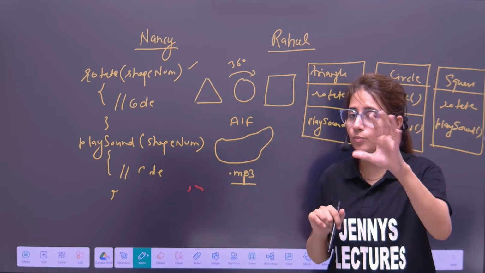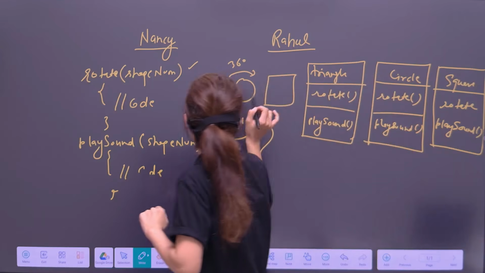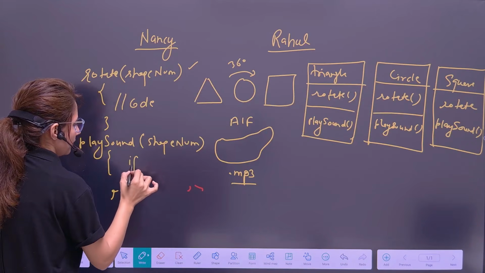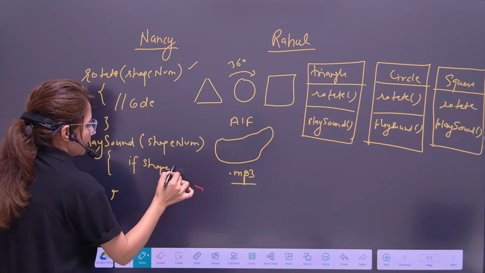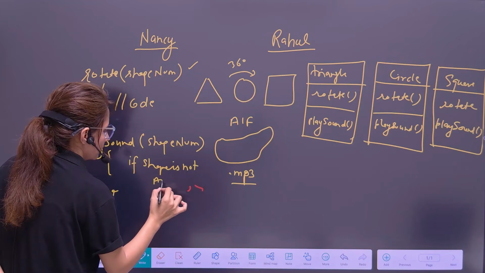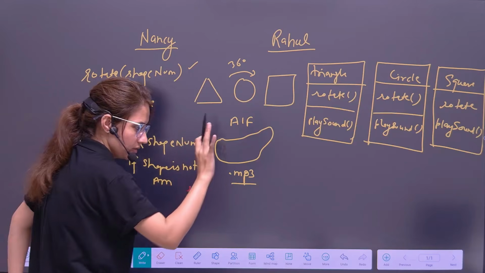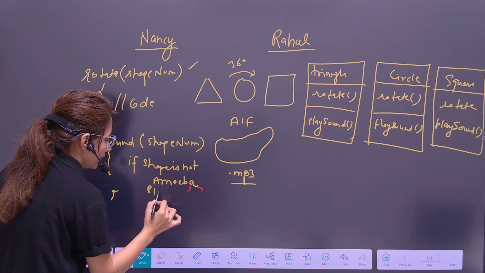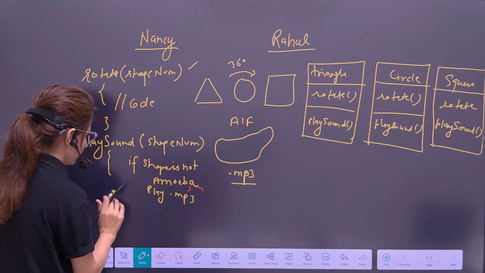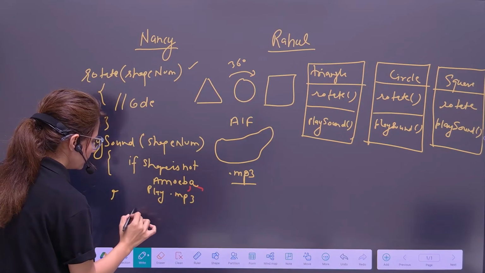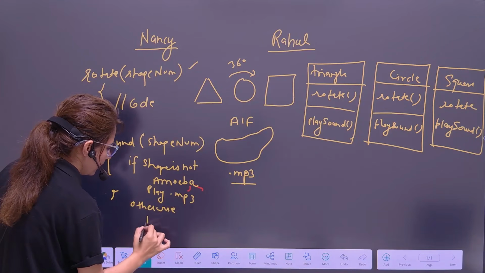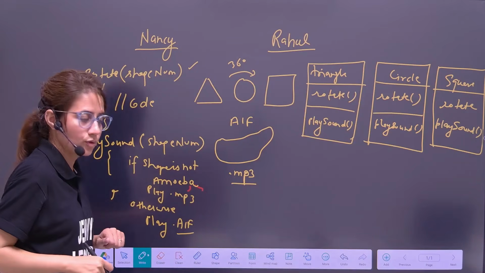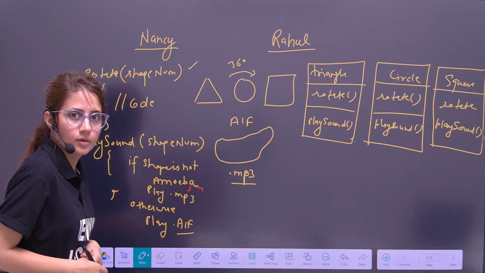But in play sound there would be some change, because the shape is one of these three, so some change would be there here. I'm only at a conceptual level, this is obviously not correct code, I'm just trying to make you understand. If the shape is amoeba, then it should play .mp3, and otherwise it should play the .aif file, the AIF sound. So this function was modified here.